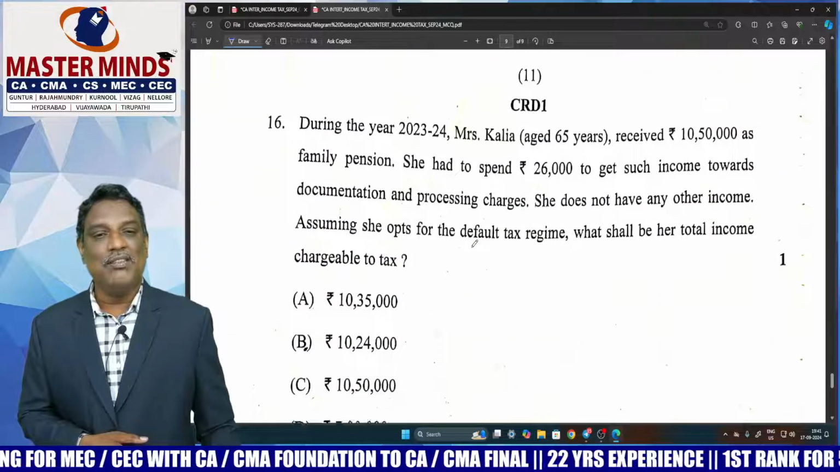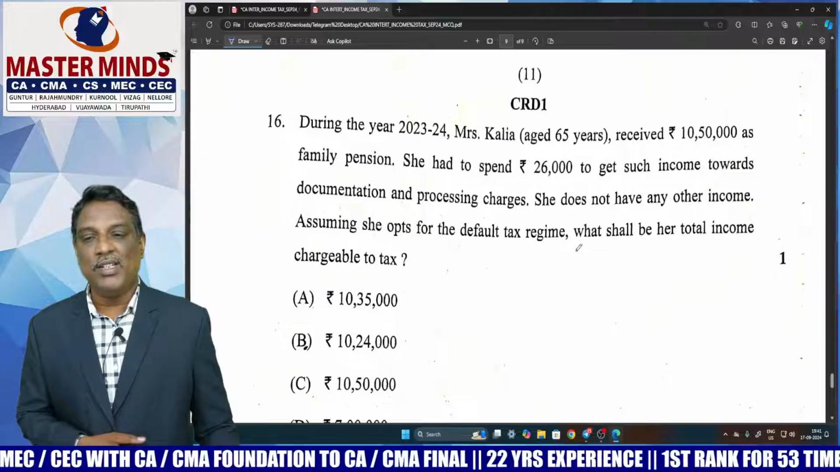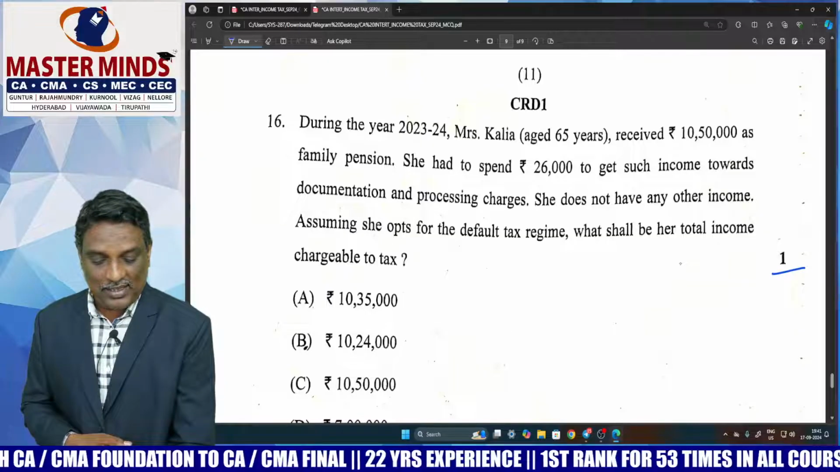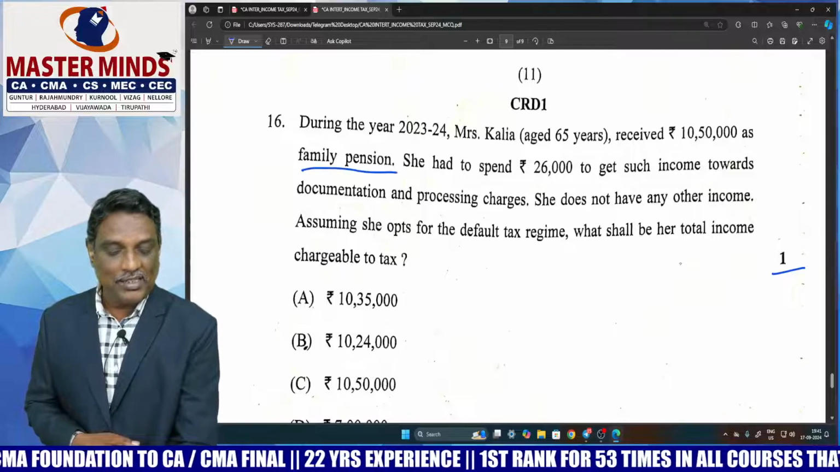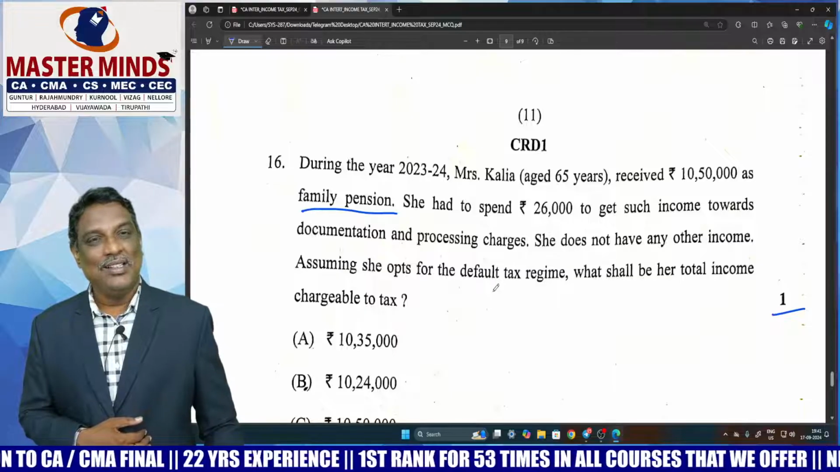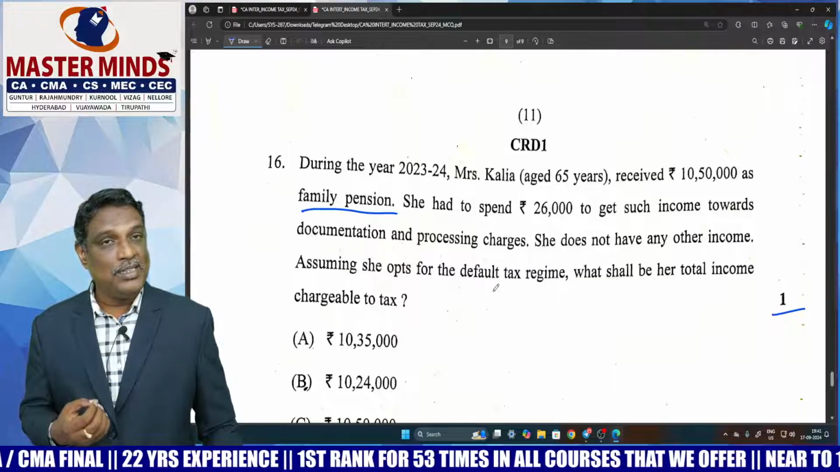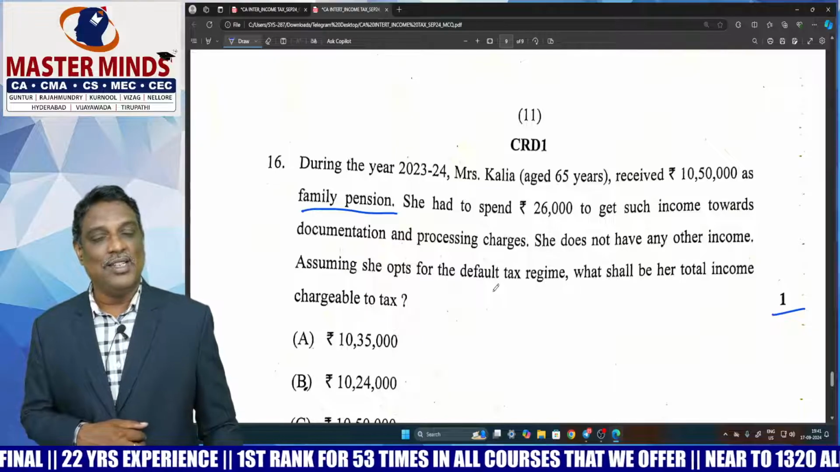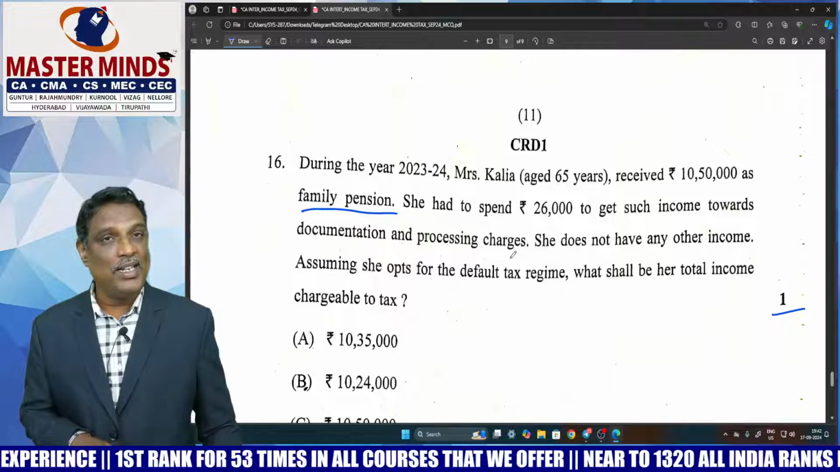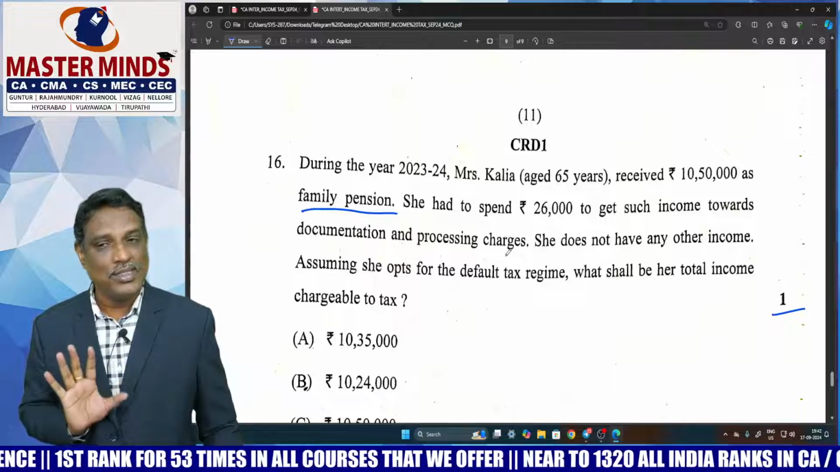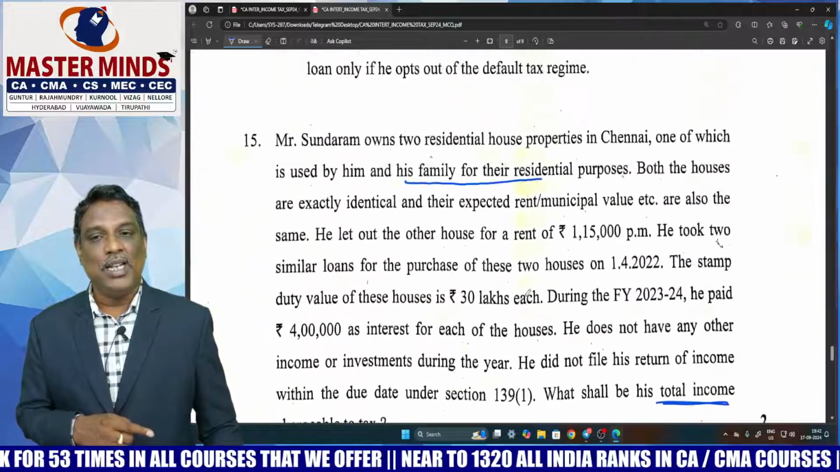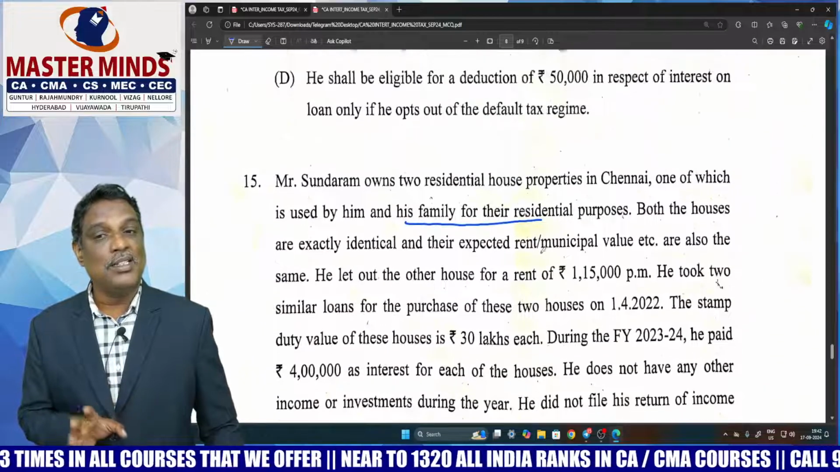Next one is individual MCQ. This is also an individual MCQ, carries 1 mark. This is related to family pension, which was discussed in income from other sources. Family pension deduction. So deduction from family pension is 1/3 or 15,000, whichever is lower. The balance is taxable. That's the answer. Which was already covered in our material under the head income from other sources. Individual MCQ carries 1 mark. Individual MCQ carries 2 marks. Just compute the total income.